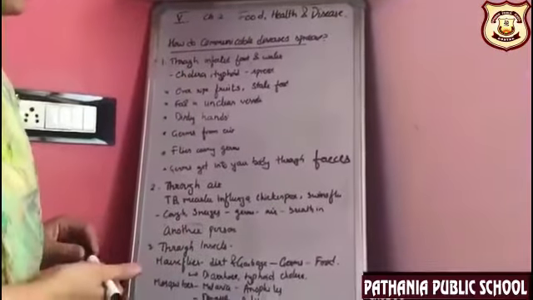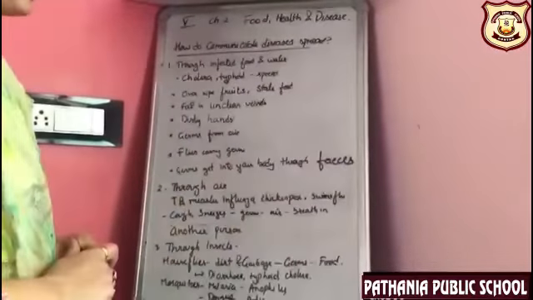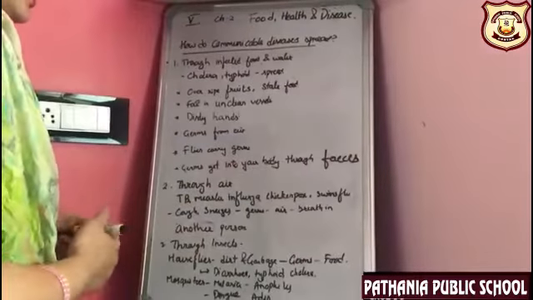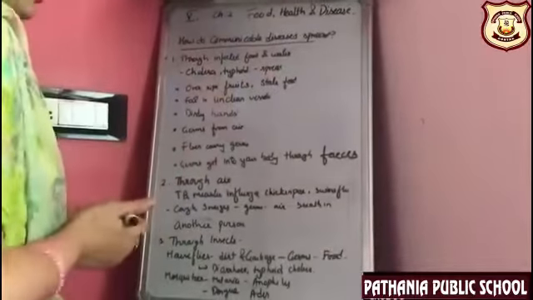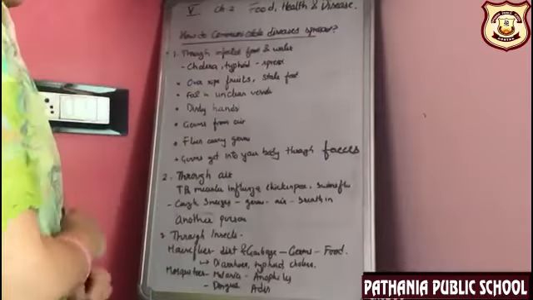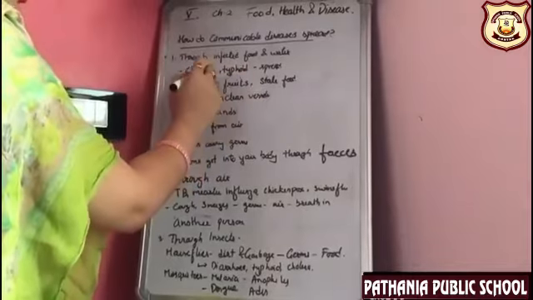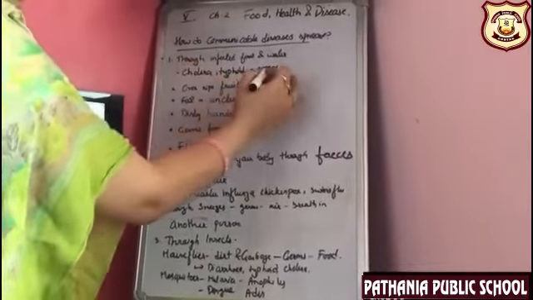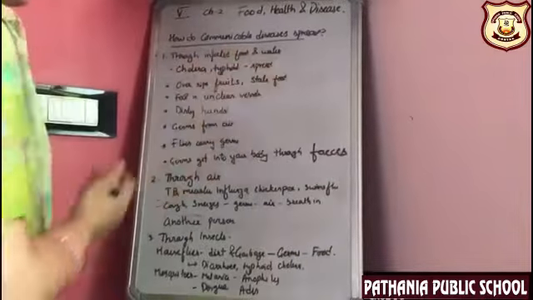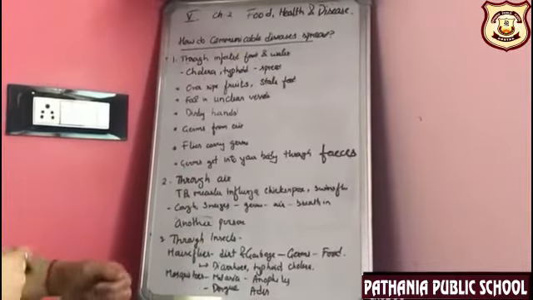What does it mean? That the food and water contain the germs that cause the disease, and this infected food and water is consumed by a healthy person. We have discussed in our last class that cholera and typhoid were the two communicable diseases spread through infected food and water. Now how does the disease spread?